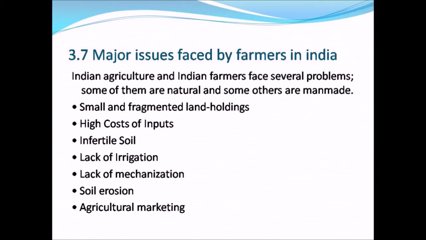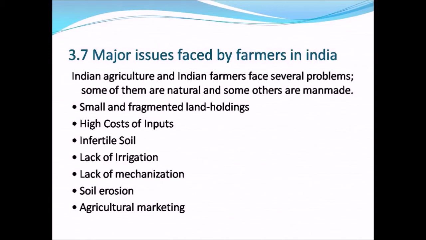The next issue is the lack of irrigation. Only 1/3 of the cropped area falls under irrigated area. We know water is an essential requirement for a crop to grow. So, to make agriculture reliable, irrigation facility has to be developed.